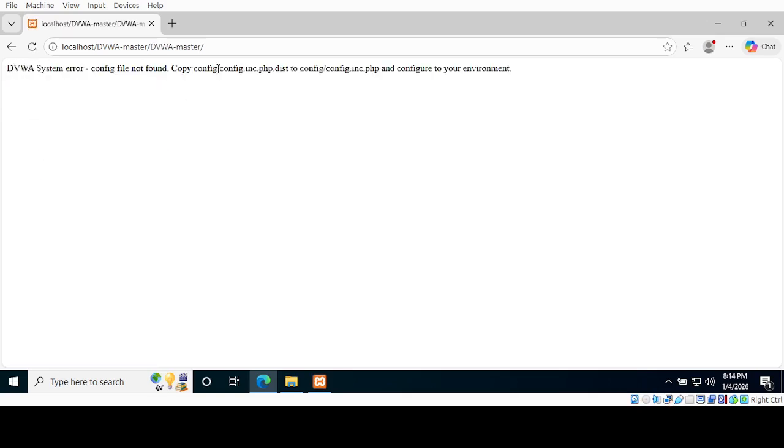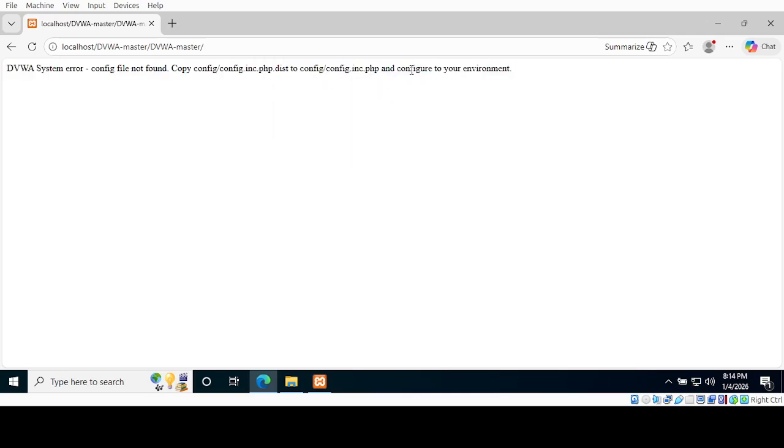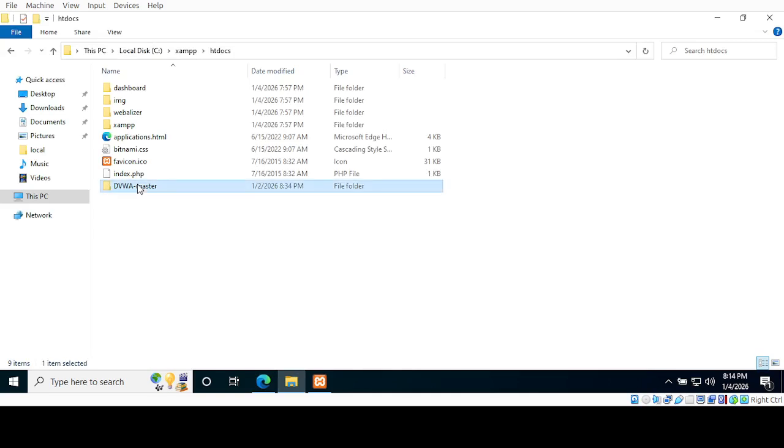So we have to copy the config file. We just have to remove this dist from this config file name.